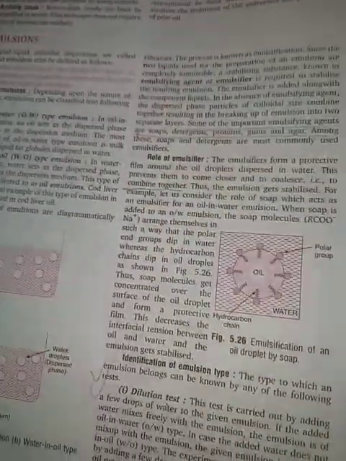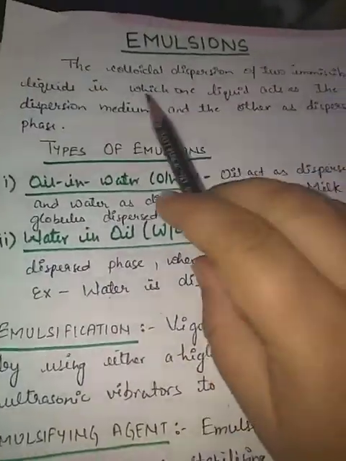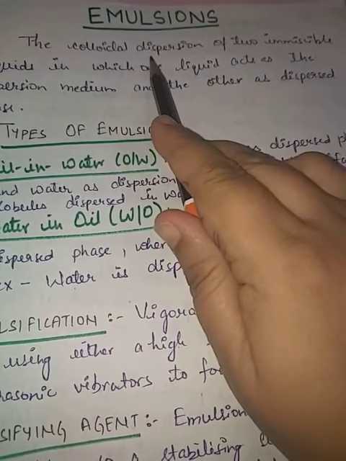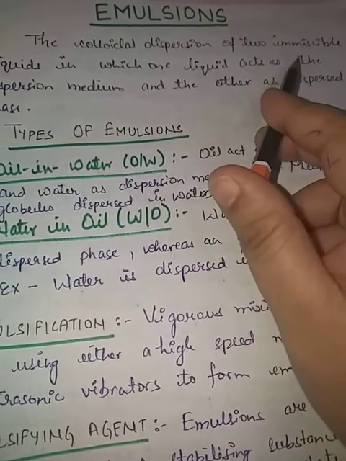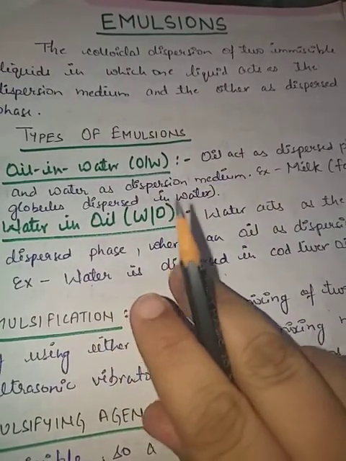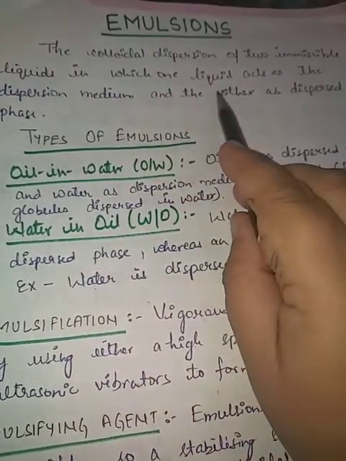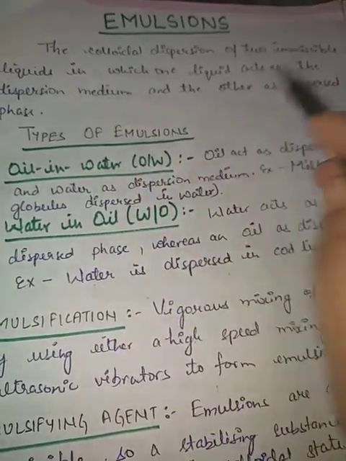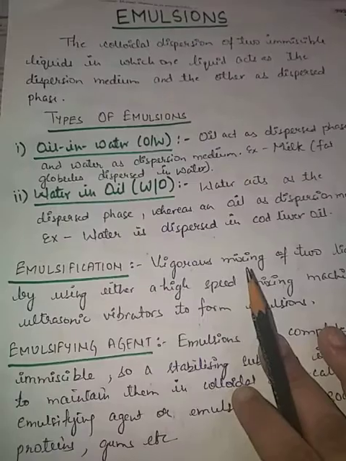And now we will study emulsions. Emulsions are colloidal dispersions of two immiscible liquids. Here, two immiscible liquids are present, in which one of the two will act as a dispersion medium and the other acts as a dispersed phase.